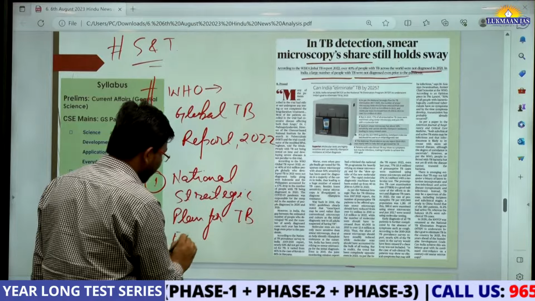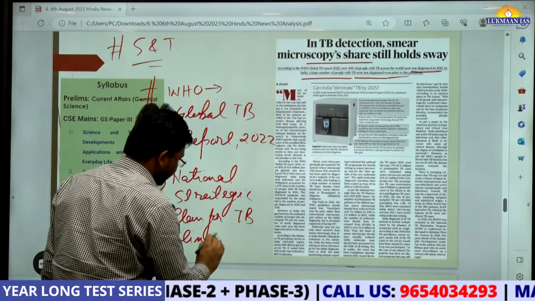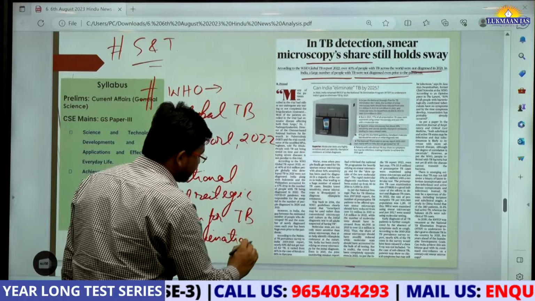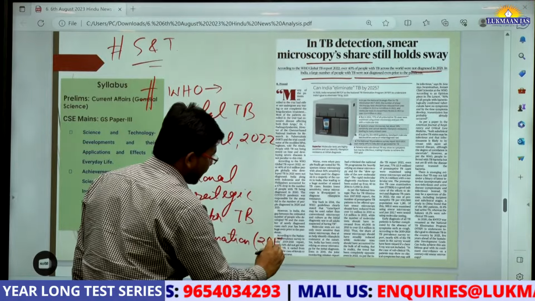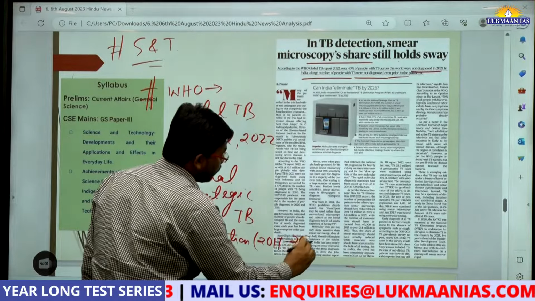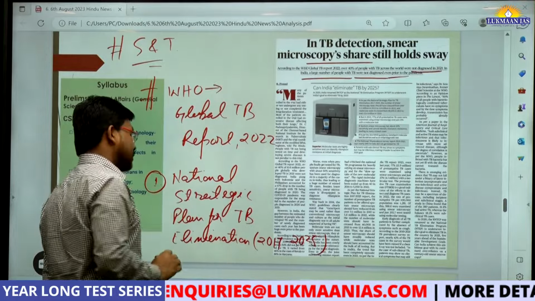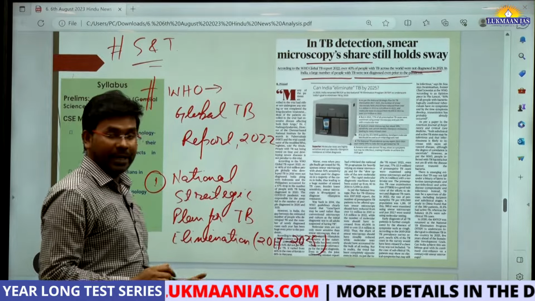TB means tuberculosis. We adopted this plan, and we wanted to execute it from 2017 to 2025.